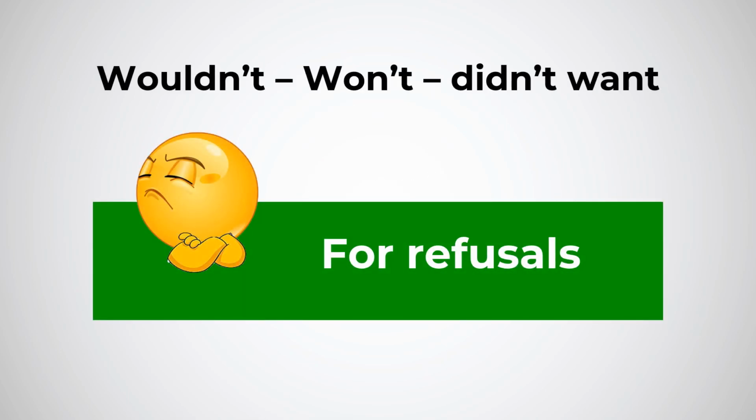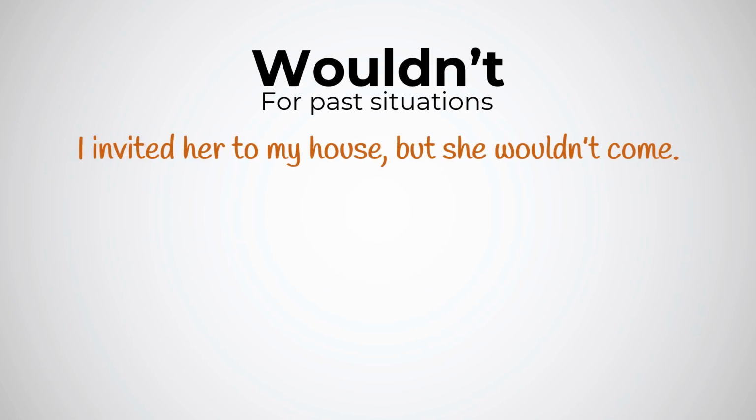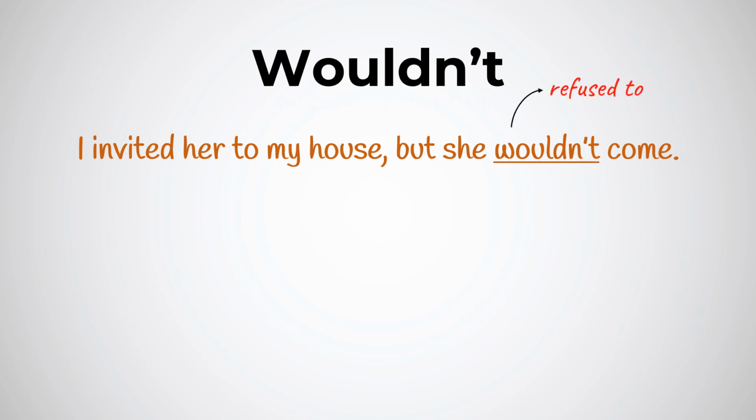Wouldn't, won't, and didn't want to: let's talk about refusals. Let's start with wouldn't. We use wouldn't in past situations when somebody refused to do something. Let's take the following example. I invited her to my house, but she wouldn't come. In this case, wouldn't means refused to.